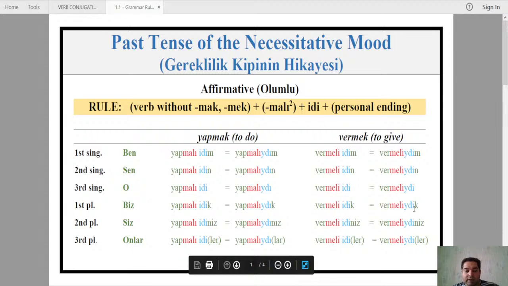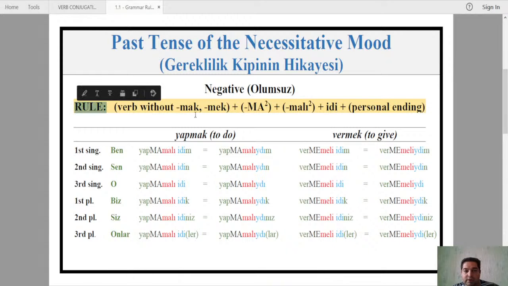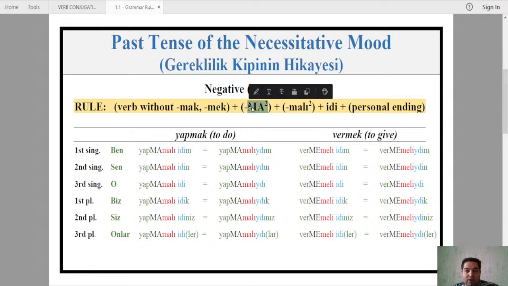Okay, let's go for the negative one. In negative, rule is what? The rule here is basically again a root, right? Then we have the negative suffix ma or me. That's why it's ma over 2. Okay, this one, ma or me. Then it is again that necessitative mood ending malı. Then again it's ed plus personal ending. So the only thing that changes here is this ma me, right? This ma me negative. That's it.